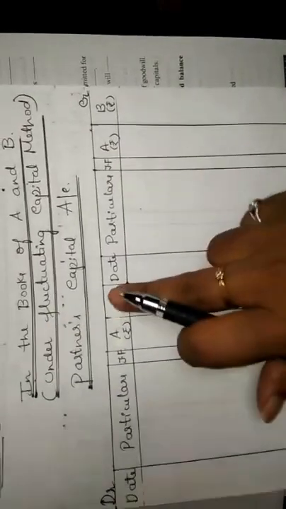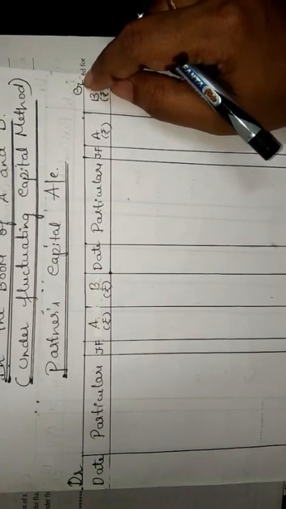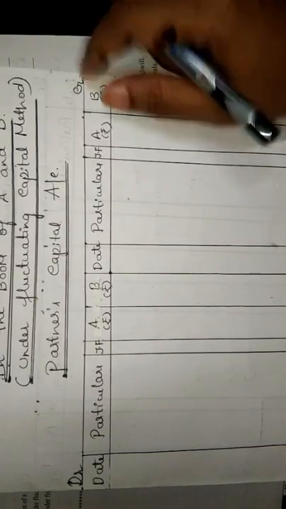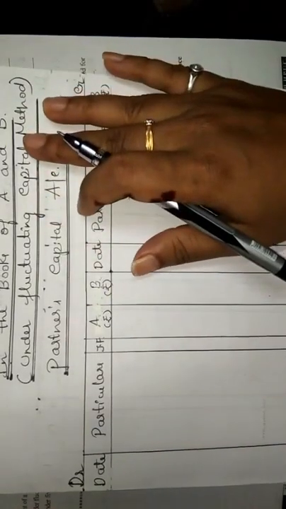So you have to prepare only one account, the partner's capital account, and all other adjustments like interest on capital, drawings, interest on drawings, salary, commission to a partner, etc., are recorded directly under this account. The one thing you have to remember: credit means whatever the partner receives, and debit means whatever the partner pays.